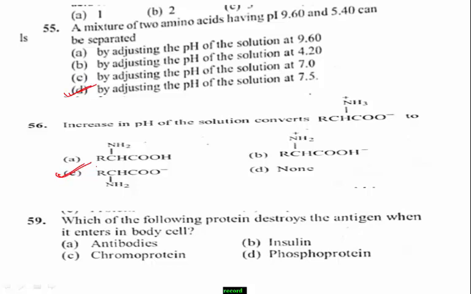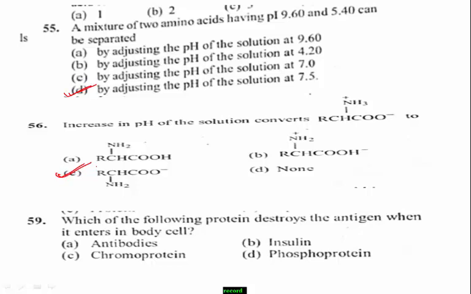Students, remember, when antigens enter the body, usually they enter the body cells and destroy them. Then antibodies, being proteins, are synthesized in the body and combine with antigens, and they destroy them by forming inactive complexes.